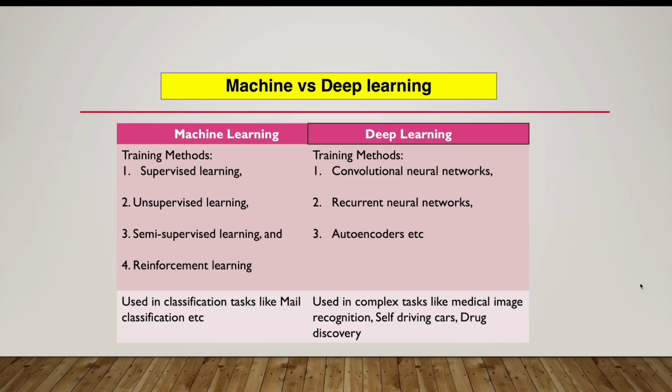Drug discovery is another real-time example for this use case. And medical image recognition, where it can identify the image, read from sample data, and then decide, okay, this person might have this type of disease or not. All these types of complex data processing would be part of deep learning.